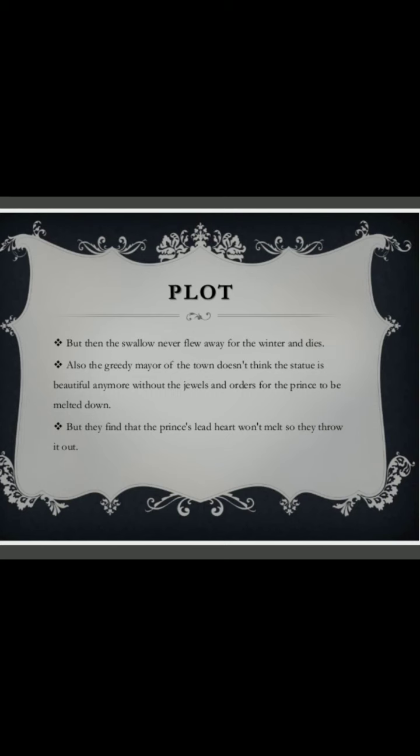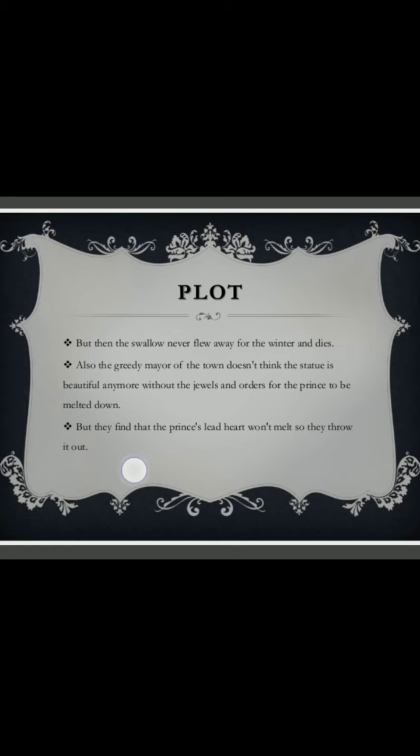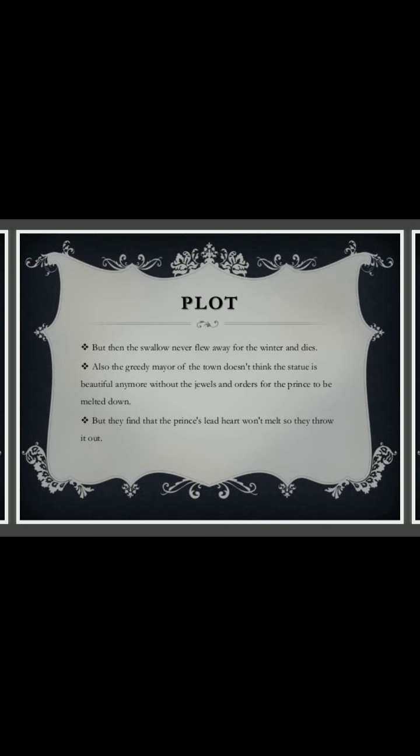The statue was melted, but the prince's heart was not melting, so they threw it away with the body of that bird.